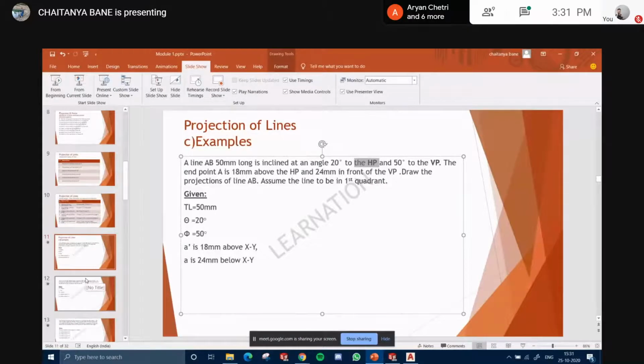Correct? Now if it is inclined to the HP, which view will show me the true length?